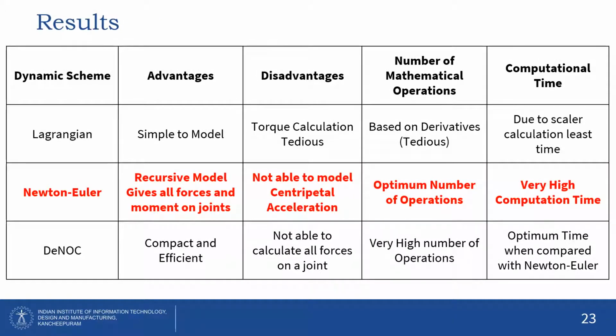So to conclude and combine the quantitative and qualitative inferences, we can say that the Newton-Euler model developed here is somewhere between the Lagrangian and the d naught model. The main advantage of this model is that it is recursive in nature, so it's very easy to model. Secondly, it gives all the forces and moments acting on a joint. The only disadvantage is that it is not able to model the centripetal acceleration. In terms of computational time, it takes high time because of the coordinate frame transformation, but has an optimum number of operations when compared to the Lagrangian and d naught.